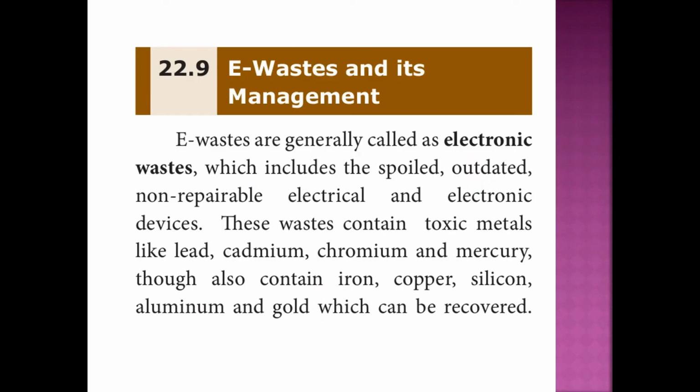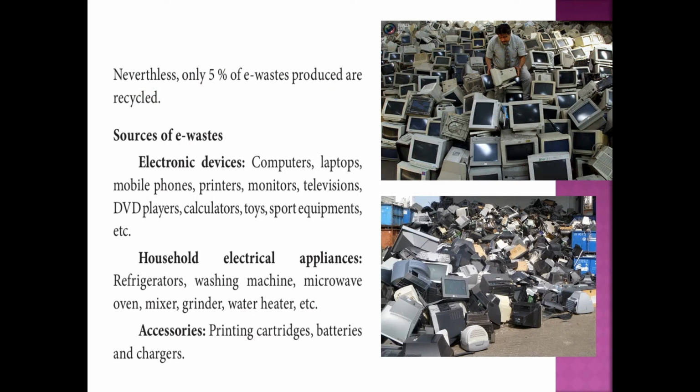E-waste. What is e-waste? E-waste is generally called electronic waste. This includes spoiled, outdated, non-repairable electrical and electronic devices. And these wastes contain toxic metals like lead, cadmium, chromium and mercury, along with iron, copper, silicon, aluminum and gold. These metals can be recovered, whereas the toxic metals will pollute the earth. Only 5% of e-waste can be recycled. Other things are accumulated on the earth's surface.